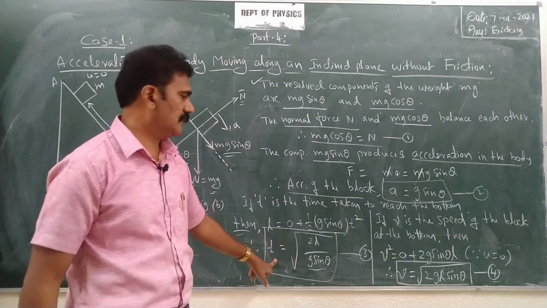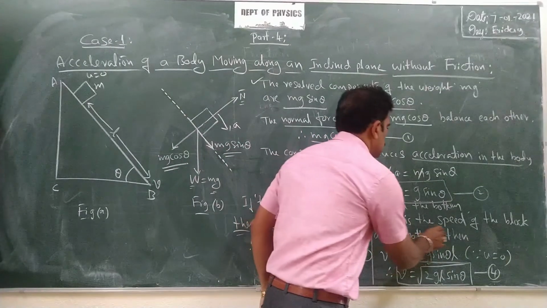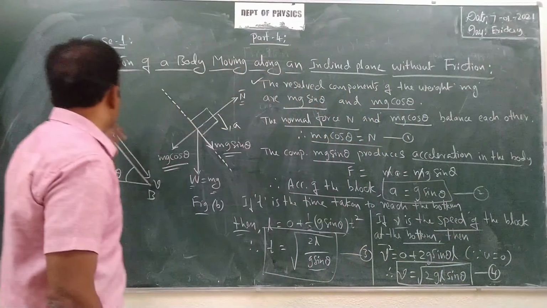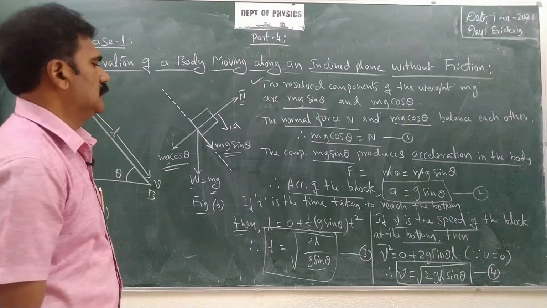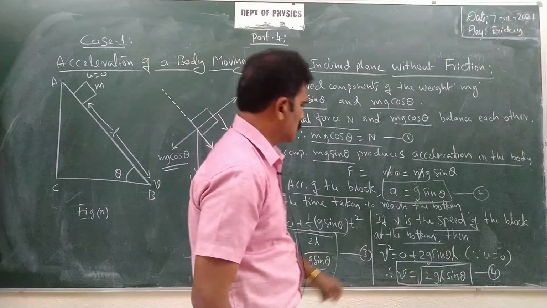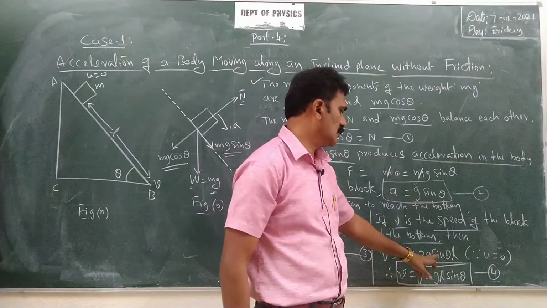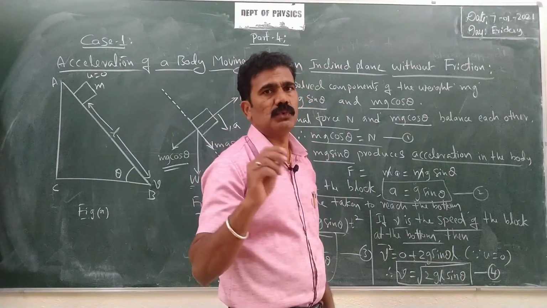Next, what else? Velocity. To find the velocity, let us consider that v is the speed of the block at the bottom. So it is moving with the speed v at the bottom, that means that is the final velocity, right? So consider another standard equation. What is that? v square is equal to u square plus 2as.